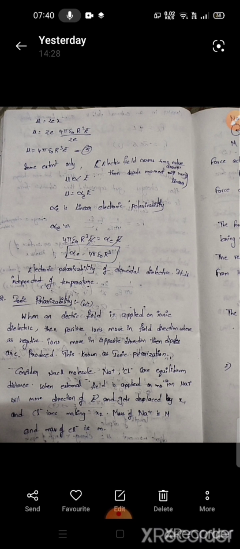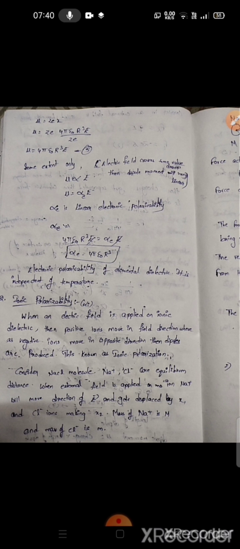Mu equal to alpha e into e, where alpha e is the linear electronic polarizability. By substituting alpha e equal to mu by e, we get alpha e equal to 4 pi epsilon naught r cube. This is the required equation of electronic polarizability of an elemental dielectric. It is independent of temperature.